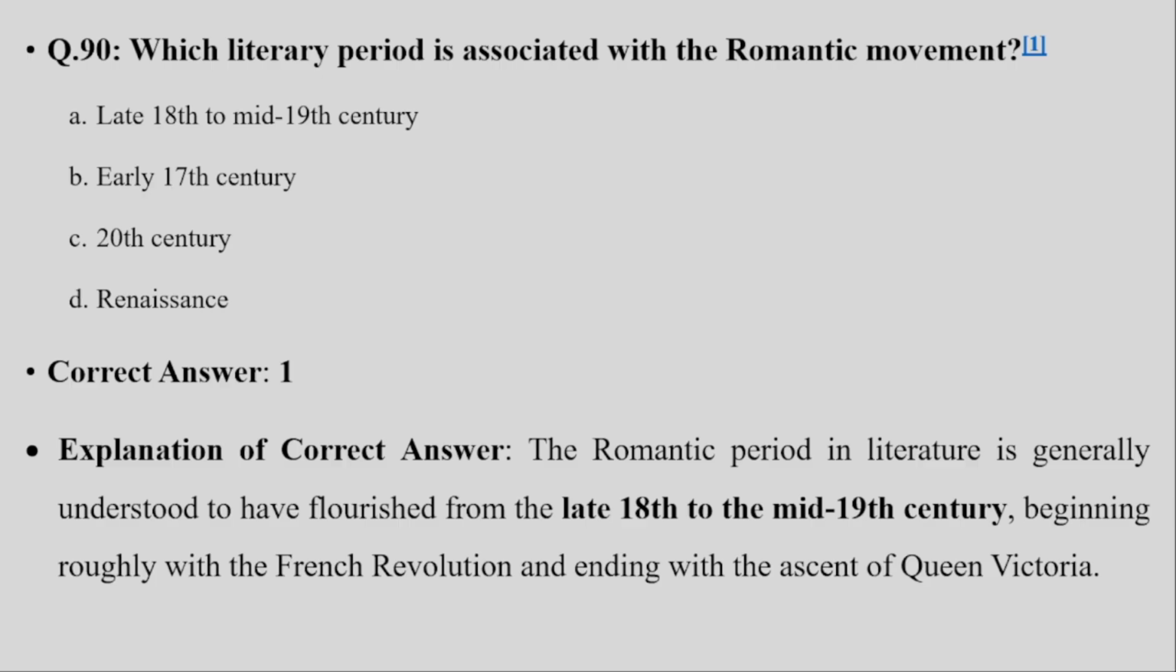The early 17th century is known as the Jacobean era. The 20th century is known as Modernism and Postmodernism. The Renaissance occurred before the Romantic period.